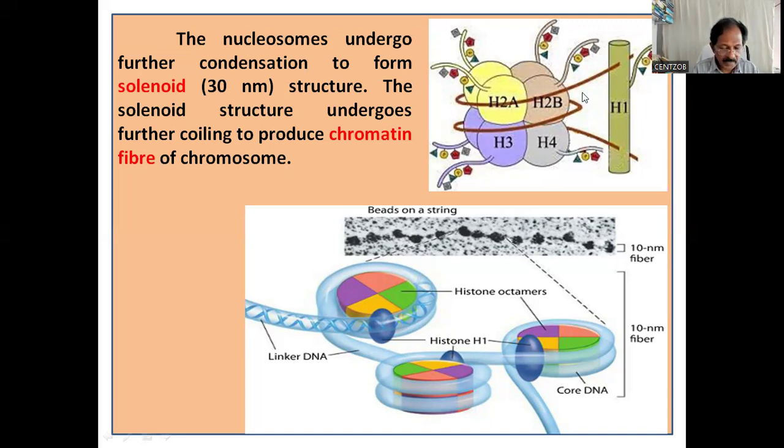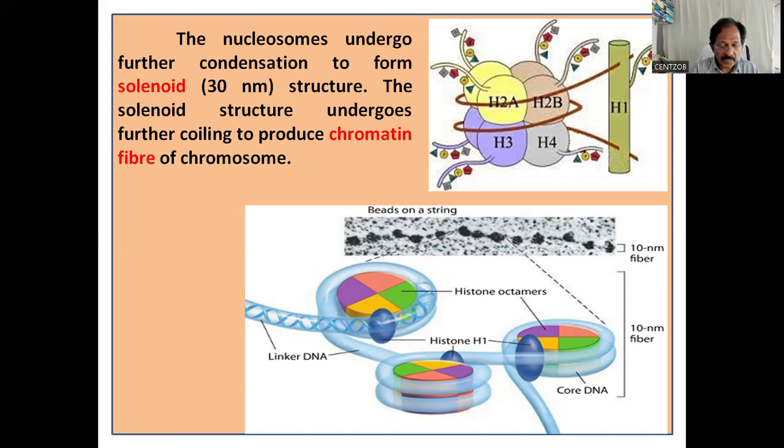Histones are organized to form a unit of 8 molecules called histone octamer. The negatively charged DNA is wrapped around the positively charged histone octamer to form a structure called a nucleosome. Nucleosome is a 10 nanometer structure, a 10 nanometer fiber.